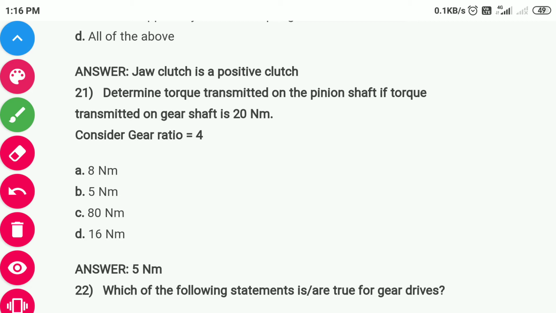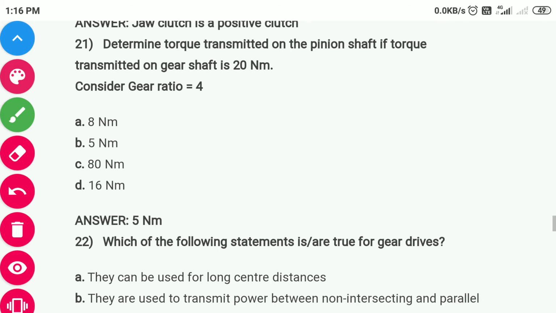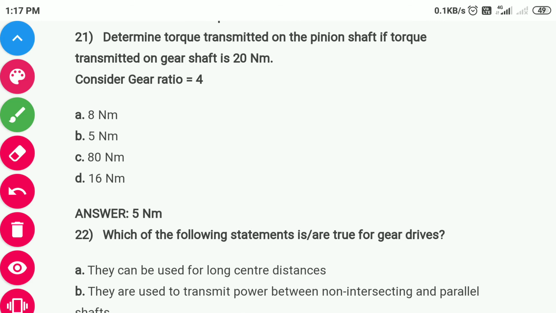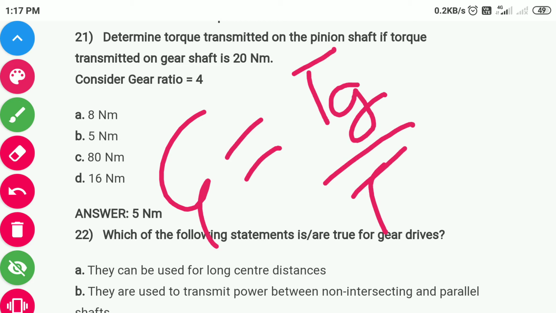Consider gear ratio is 4. The gear ratio and torque ratio are related: gear ratio G equals torque transmitted by the gear shaft to the torque due to the pinion shaft.